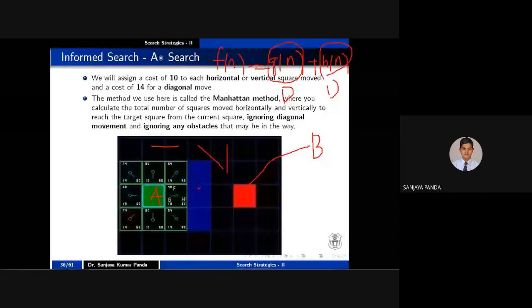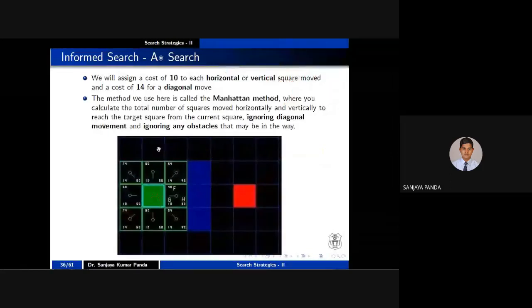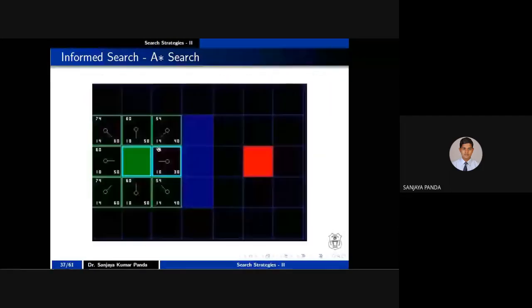Now come to this diagram. Let us see, whatever we discussed will conclude right here. See from this, in each and every box you have 3 values. One value is written here, another value is here, another value is here. The top value is nothing but the sum of the bottom 2 values, where the first value represents your g of n, and the second value represents your h of n.